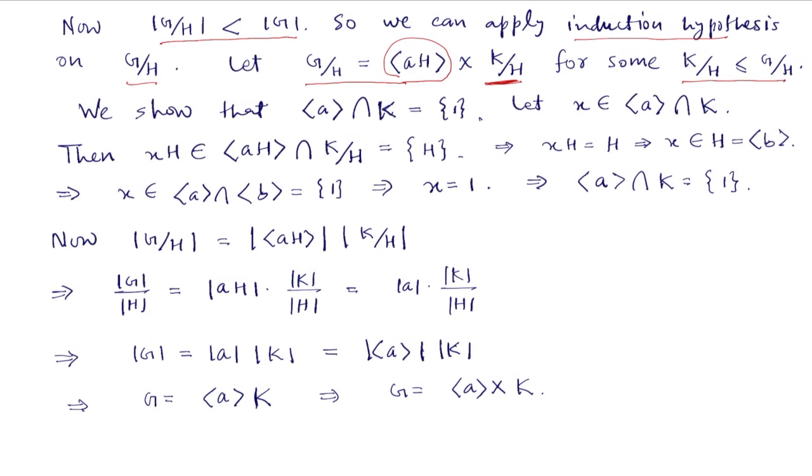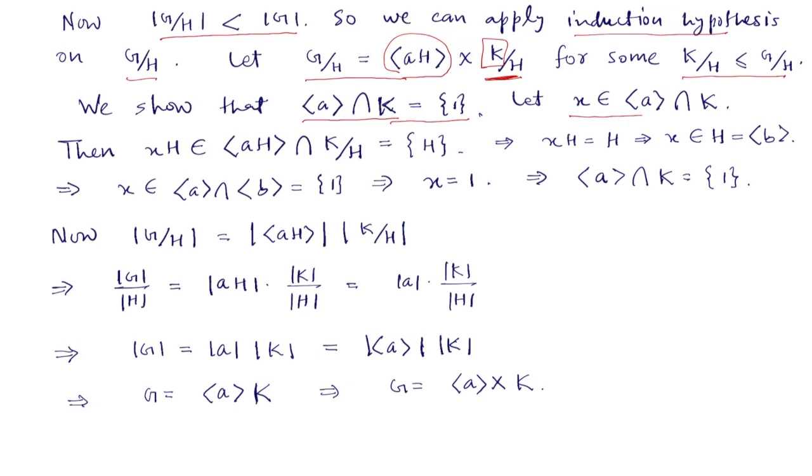Now we show that the intersection of the cyclic group generated by a and this K is exactly the identity. So let us choose an element x in this intersection.